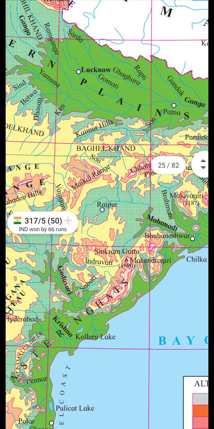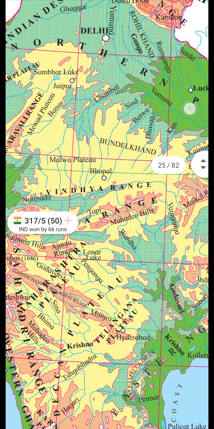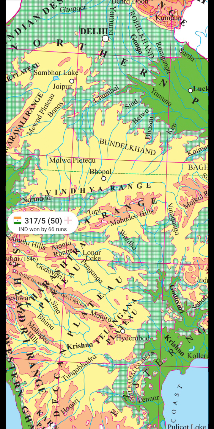Between them there is Bhagelkhand, Bundelkhand, then Malwa plateau, Mewad plateau, Marwar, Chota Nagpur plateau. These are the main plateaus in this region. And see here in the Arauli range there is Mewad plateau and Malwa plateau. But at the foothill of the Arauli range there is Malwa plateau.